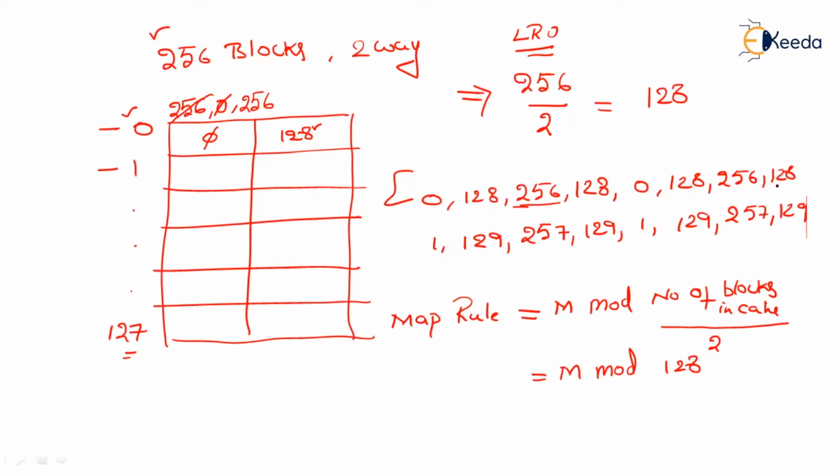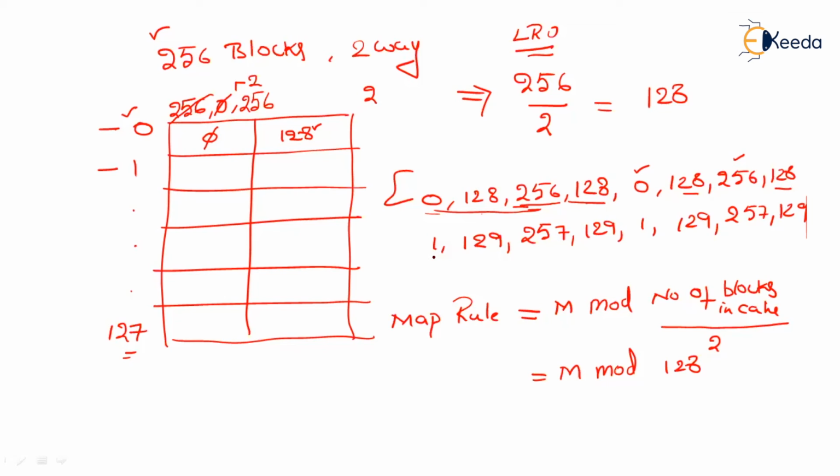And finally 128. This 128 is already present. Now let us see how many conflict misses there are. If you count, there are only 2 conflict misses, because 0, 128, 256 are all compulsory misses. 128 is present. Then for 0, there will be a conflict miss. For 256, there is another conflict miss. 128 is already present. Only 2 conflict misses for the first time.